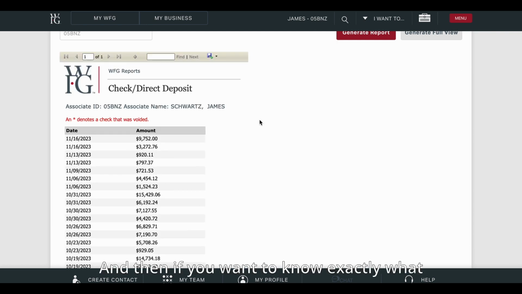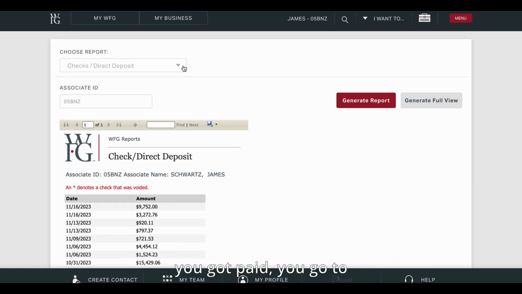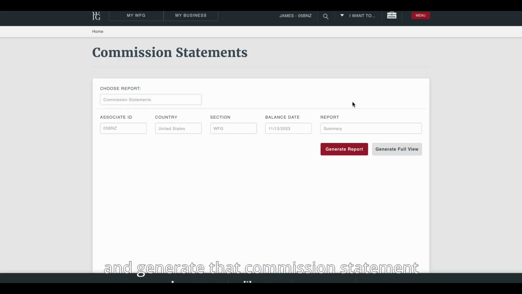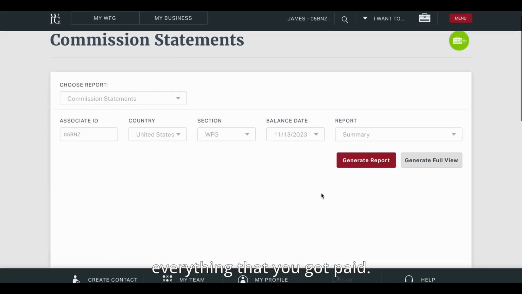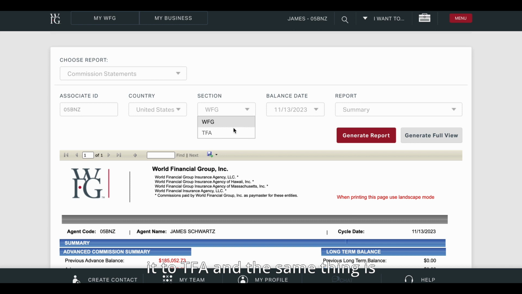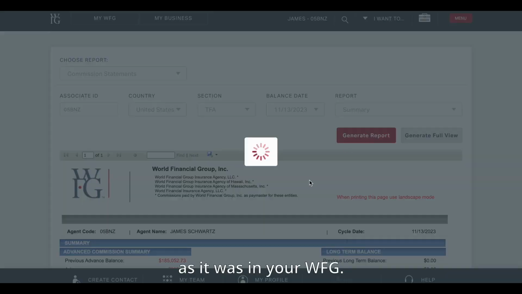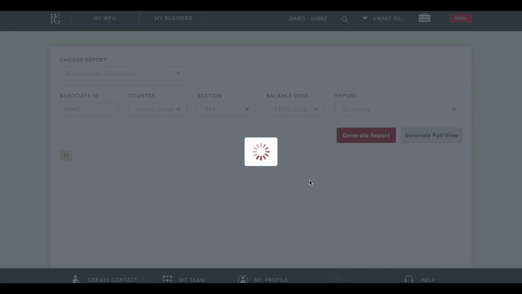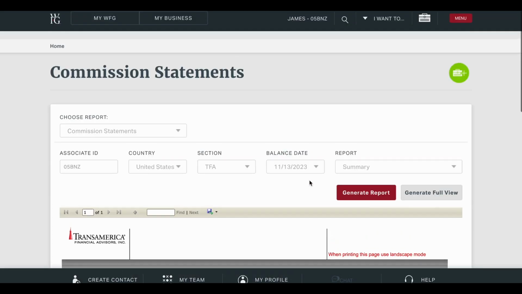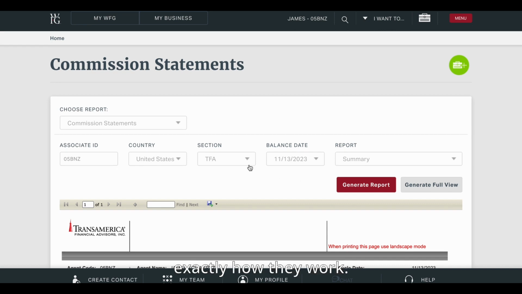And then if you want to know exactly what you got paid, you go to your commission statement and generate that commission statement, and you can see everything that you got paid. If you're securities licensed, there's a little button here in the section, and you can change it to TFA, and the same thing is applicable in your TFA as it was in your WFG. So I hope that helps you with your commission statements. I hope you understand exactly how they work.